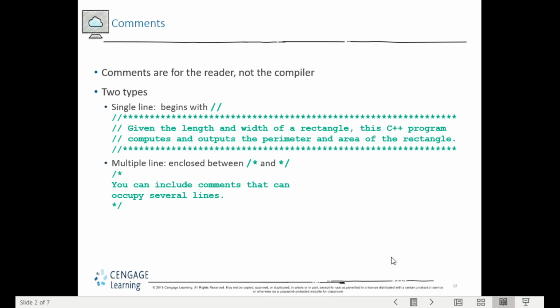To make our program more understandable, we use comments to explain the purpose of our program. We can also include the author of the program, who created it, and the latest date that the program has been modified.